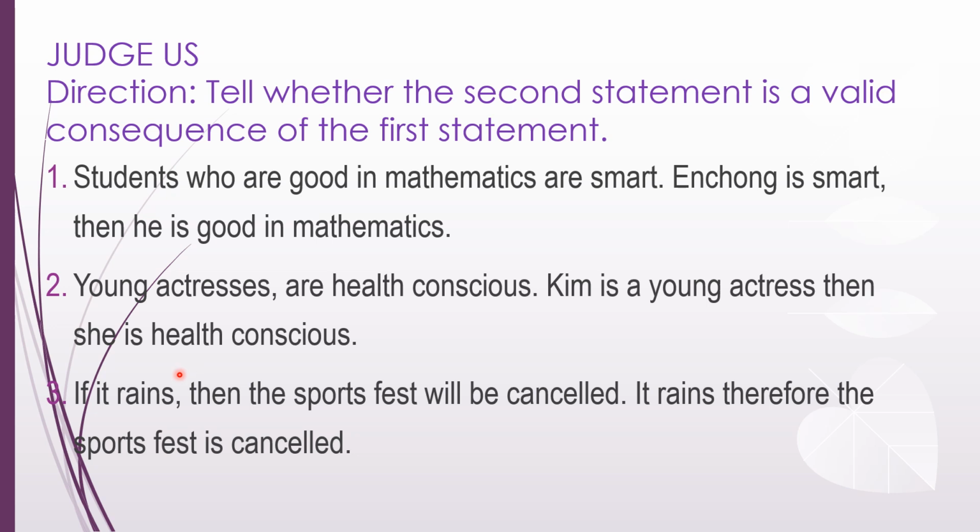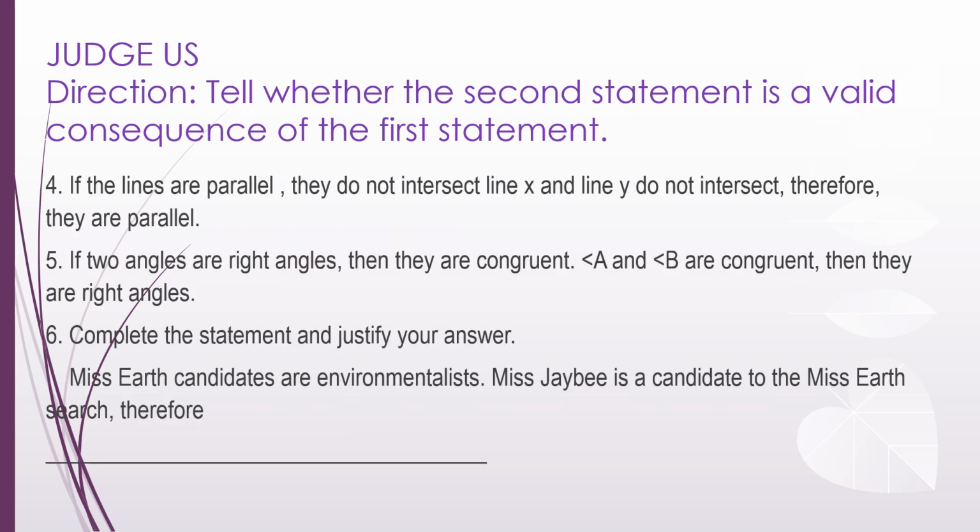All right, next. If it rains, then the sports fest will be cancelled. It rains, therefore the sports fest is cancelled. Possible, right? Is it possible? Maybe possible, yes. Okay, next. If the lines are parallel, then they do not intersect. Line X and line Y do not intersect, therefore they are parallel. It's a fact because two lines are parallel if they do not intersect.